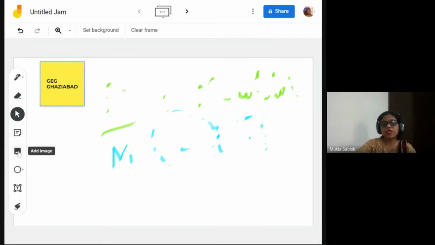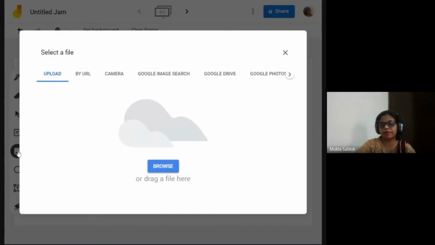The next option says image. This is a very beautiful option. You can add any image to your Jamboard. You can upload it from your mobile, from your computer, from your desktop. You can even search it from Google. Let me show you how it is.